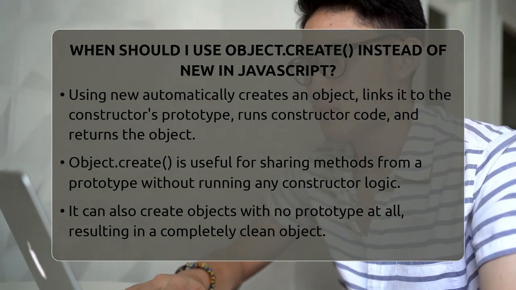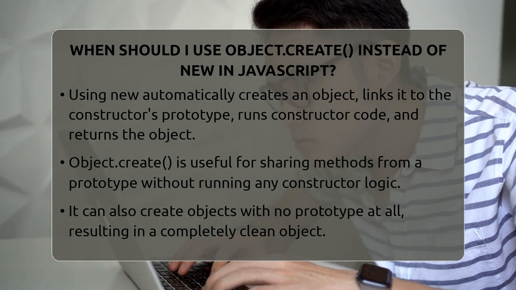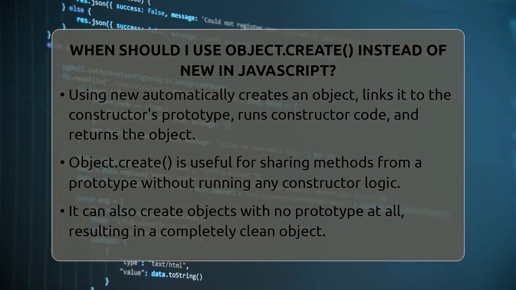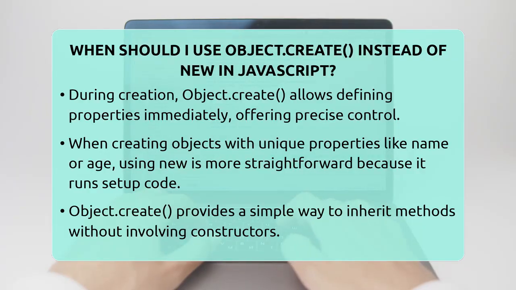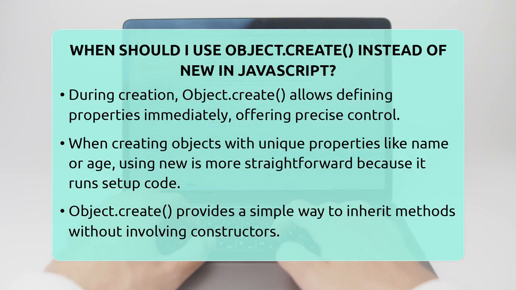But what if you want to create an object that shares methods from a prototype but don't want to run any constructor code? Or maybe you want an object with no prototype at all? That's when Object.create becomes handy. It creates a new object with the prototype you specify, or even with no prototype if you want. You can also define properties on the fly during creation, giving you fine-tuned control.